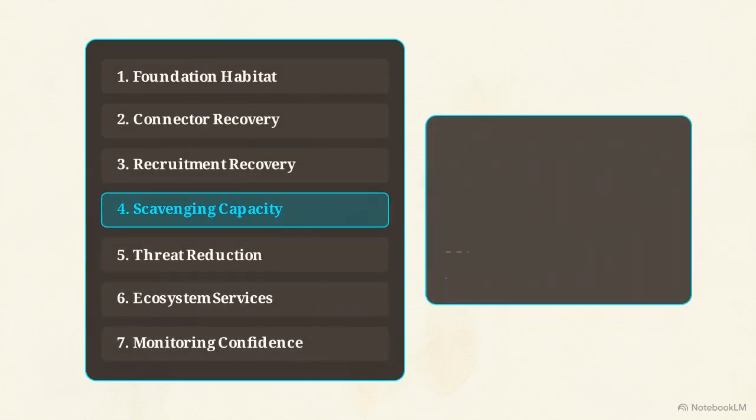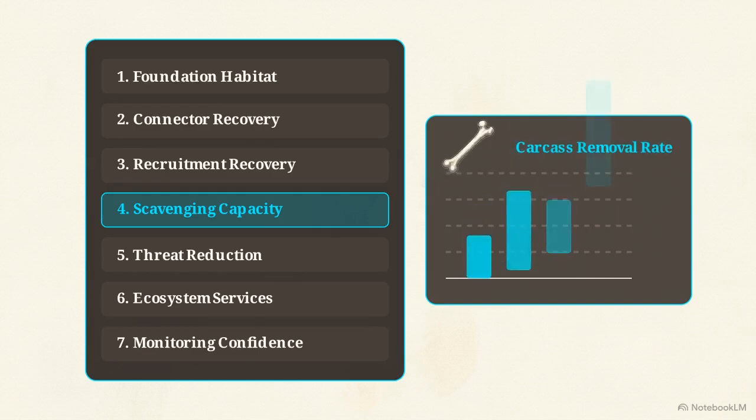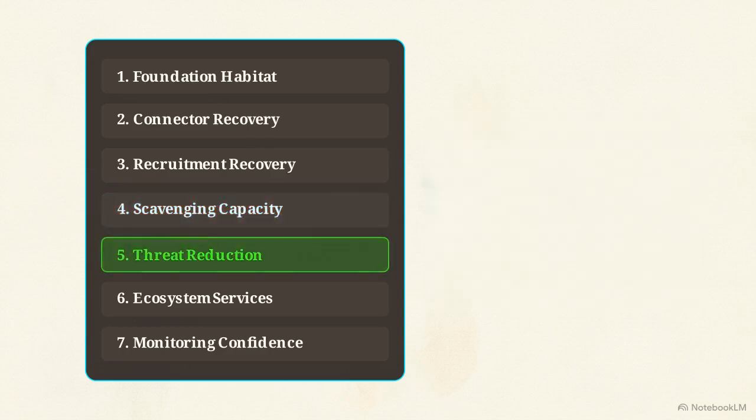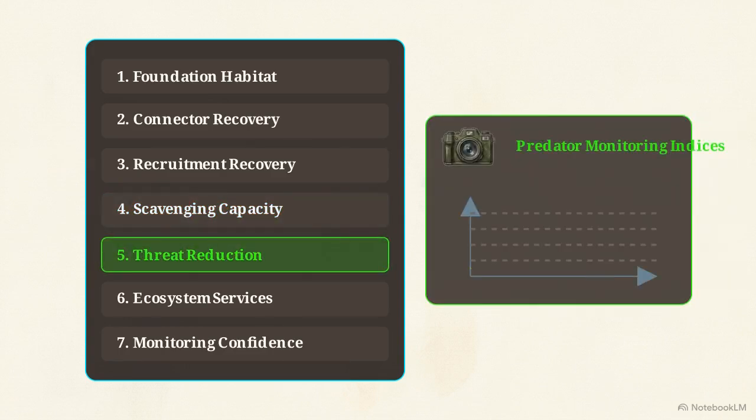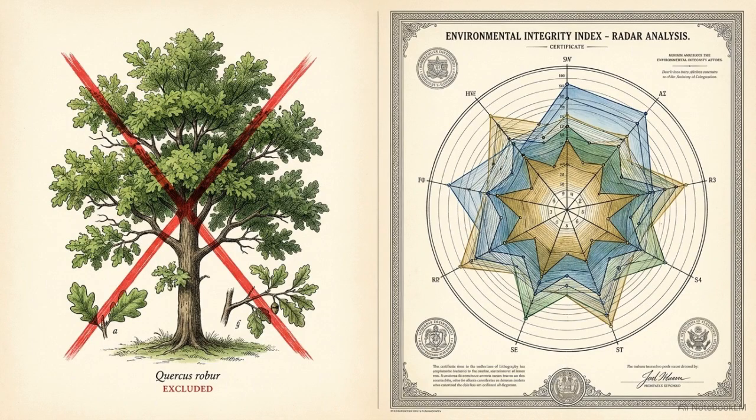For example, scavenging capacity can be verified through standardized carcass removal trials, turning an abstract ecological role into a measurable data point. Threat reduction can be monitored using predator camera trap indices to prove that the recruitment pathways for species like turtles are being actively protected. Any legitimate biodiversity certificate must demonstrate empirical recovery across these interacting domains, rather than relying on a single visual proxy.